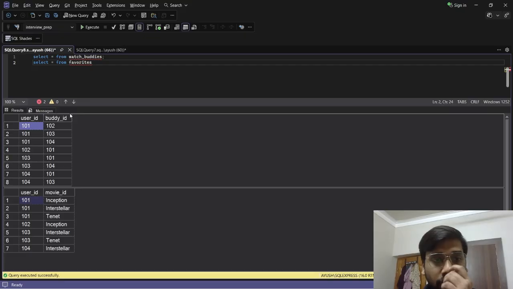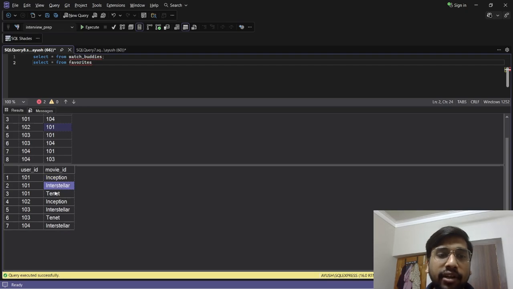Now what the question is asking is to find the users that haven't favorited a movie but their friends have favorited that movie. For example, if you look at user ID 102, the buddy is 101 and 101 likes Inception, Interstellar and Tenet, but 102 likes only Inception. So we need to write a query such that we can recommend the movies Interstellar and Tenet to 102. Why? Because the buddy of 102, which is 101, likes the other two movies as well, but 102 doesn't like that.